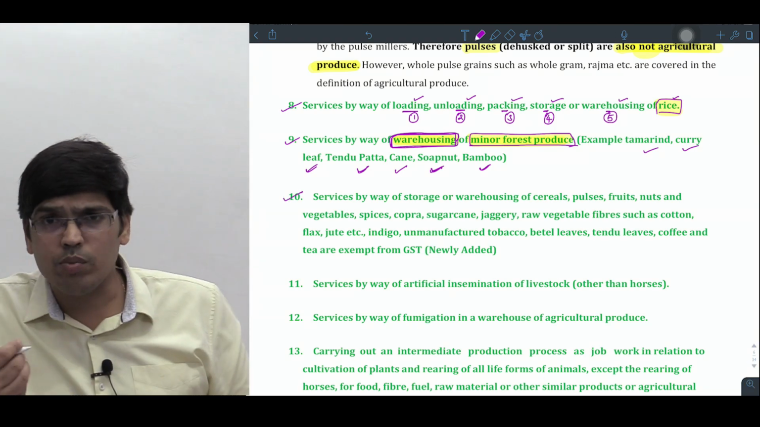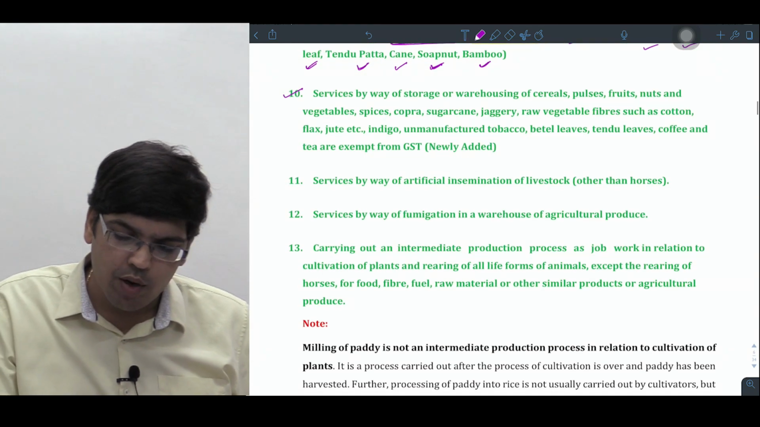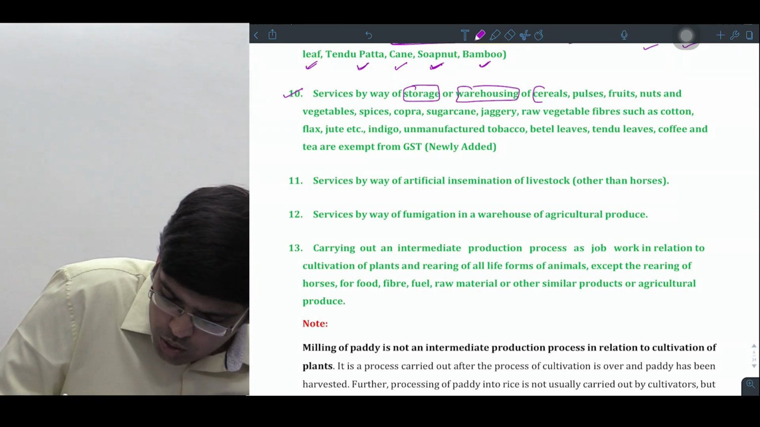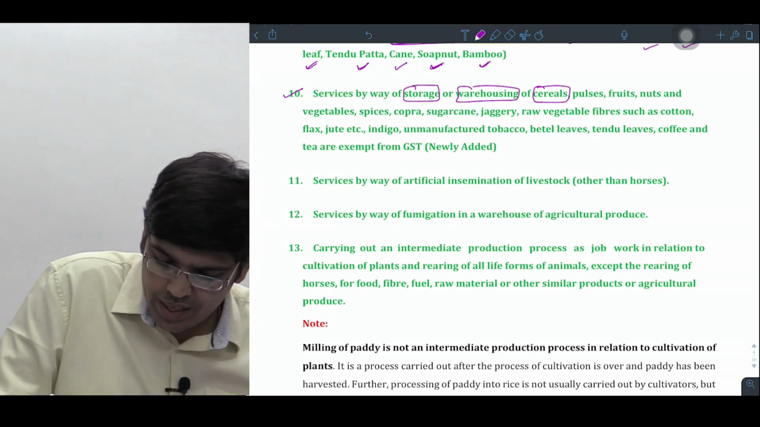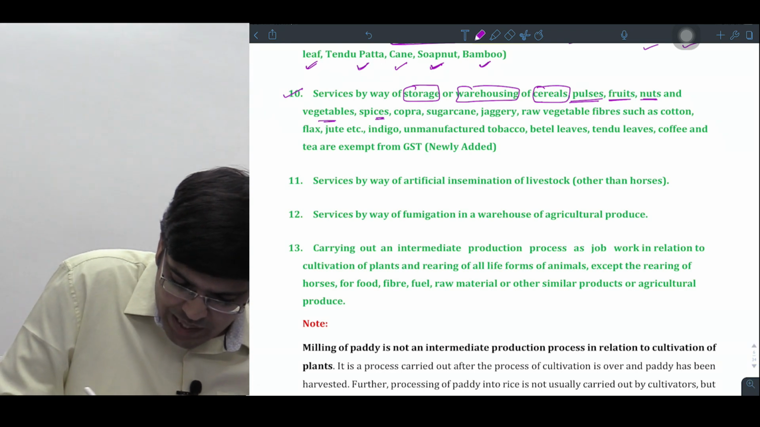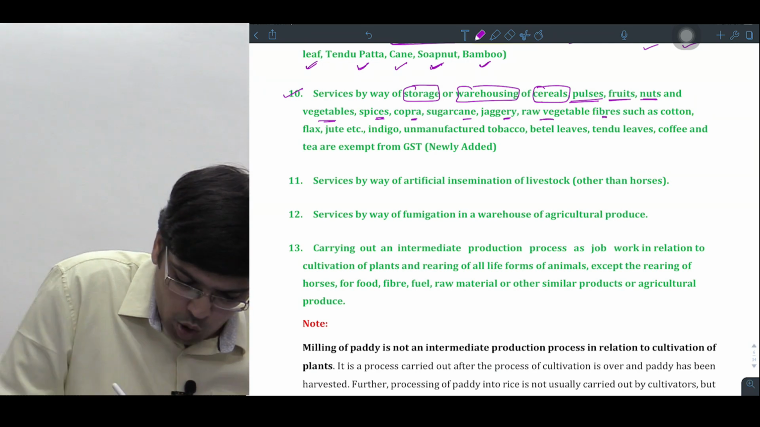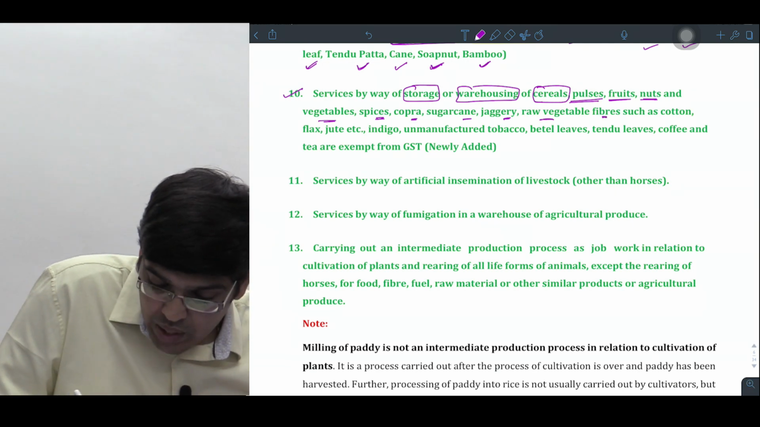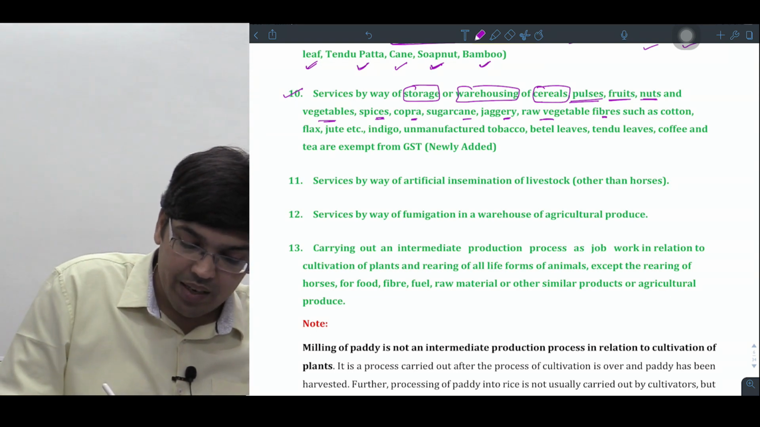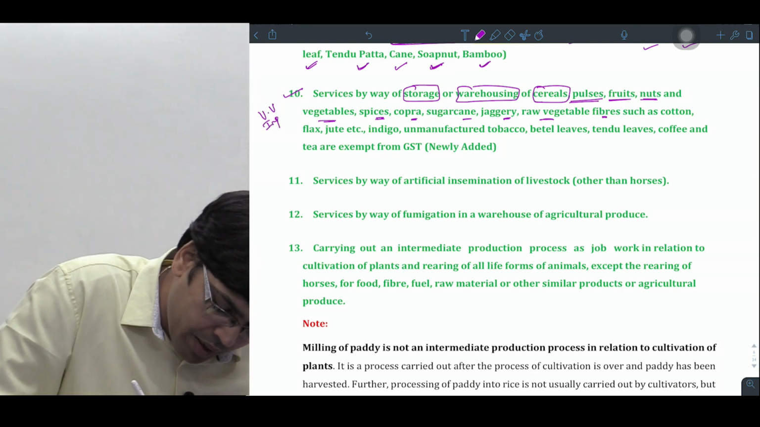So these are different exemptions. हाँ, ये सब अलग अलग exemption है. Careful. Services by way of storage or warehousing of cereals. क्या बोल रहे हैं? Storage और what, sir? Warehousing of cereals. कोई लोग cereals बोलते हैं, कोई cereals बोलते हैं. Cereals, pulses, fruits, nuts, vegetables, spices, copra, sugarcane, jaggery, raw vegetable fibers such as cotton, flax, jute, etc., unmanufactured tobacco, betel leaves, tendu leaves, coffee and tea are taken as what, sir? Exempt from GST. This is very, very important.